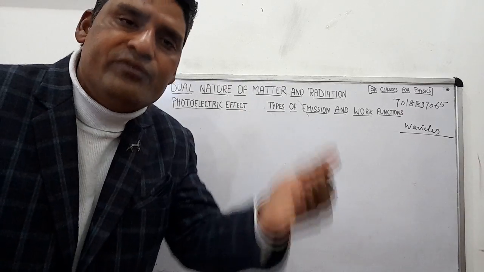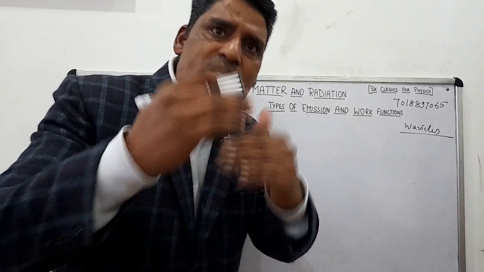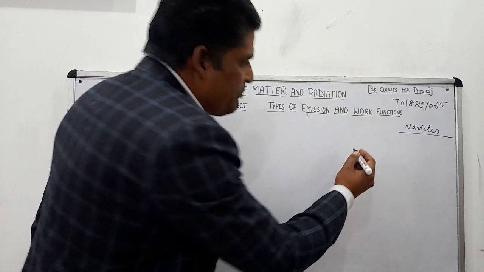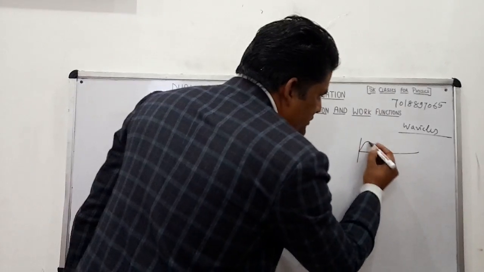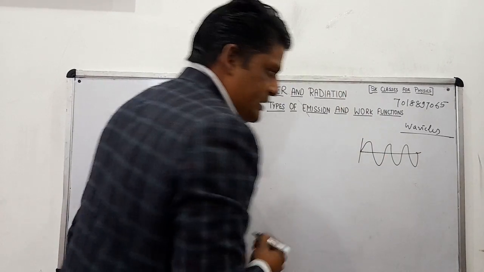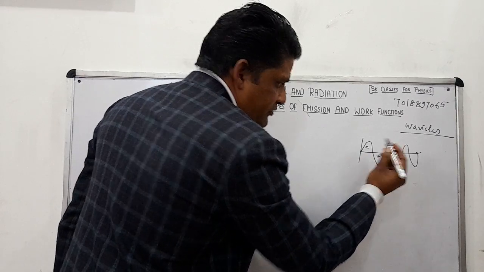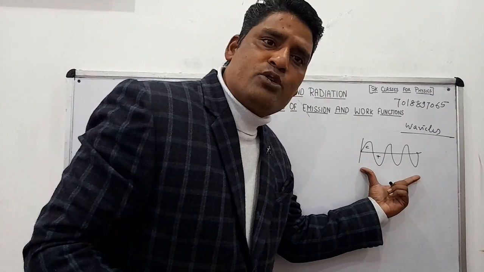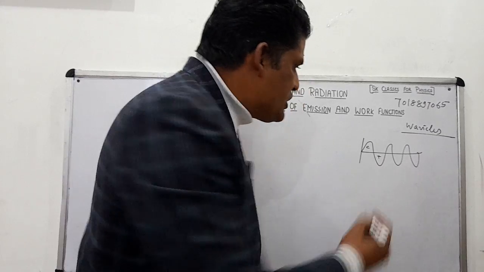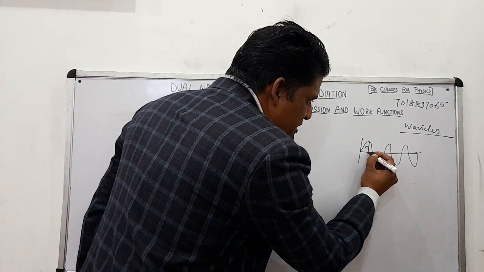Before going to photoelectric effect, we have to understand what is wave basically. So whatever the wave, you know, if there is a transverse wave, then there are crests and troughs in the wave. Just like this, the wave is propagating. This is called crest and this is called trough, as you know. Few terms are associated with that wave. What is that? This is called amplitude of the wave. Maximum displacement from the mean position.